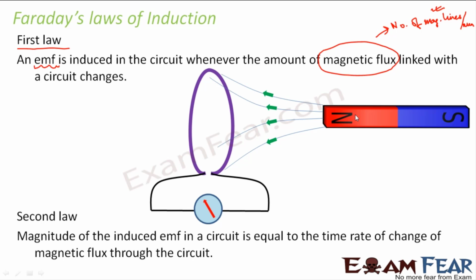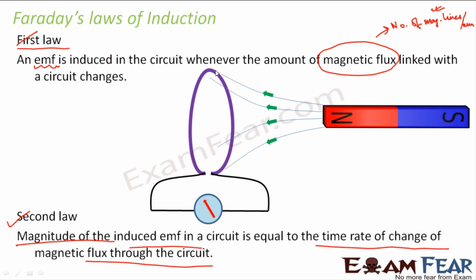Therefore, it again showed a deflection because there was a change in the number of magnetic field lines. So current will be induced when there is a change in the number of magnetic field lines associated with that coil. So this was Faraday's first law of induction. So what did he tell in his second law? In his second law, he told that the magnitude of the induced EMF is equal to the time rate of change of magnetic flux through the circuit.